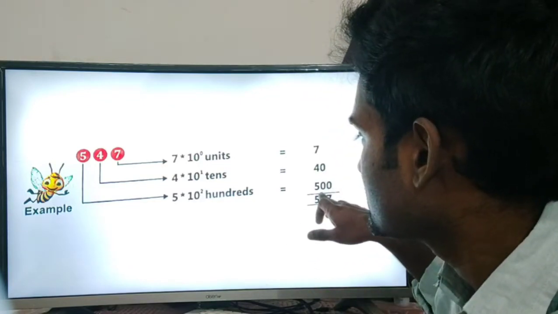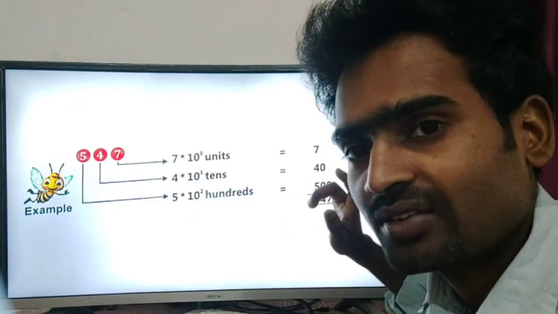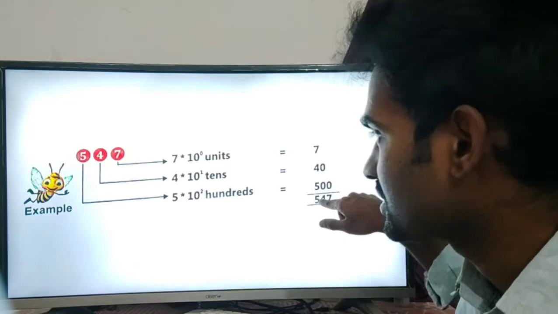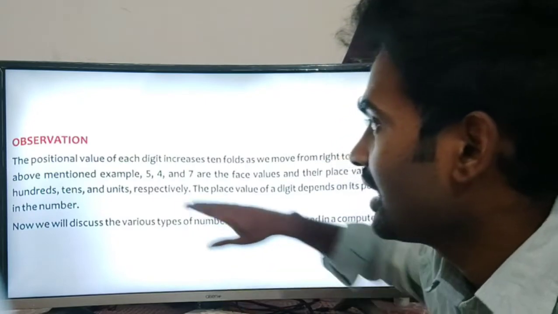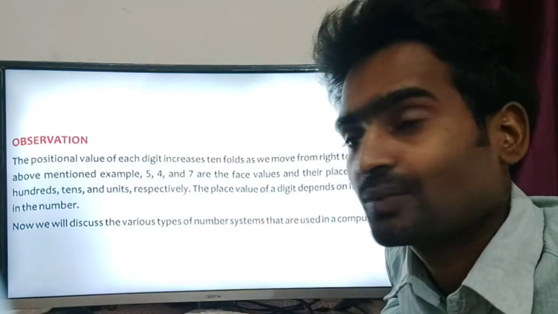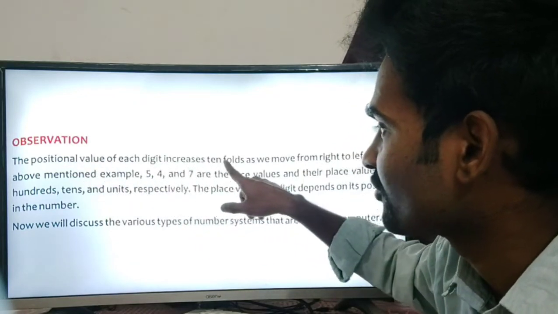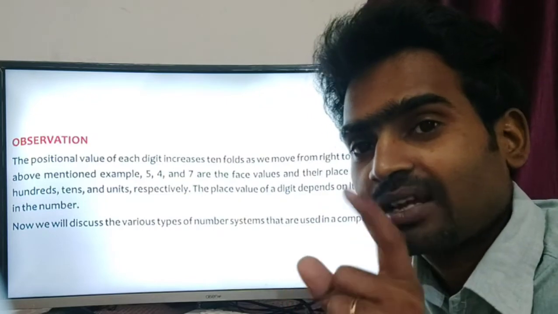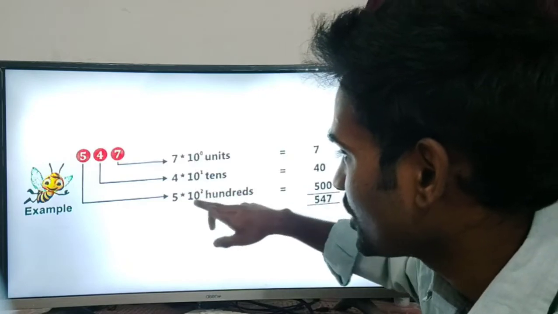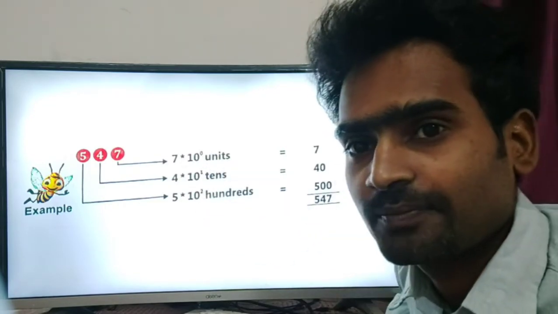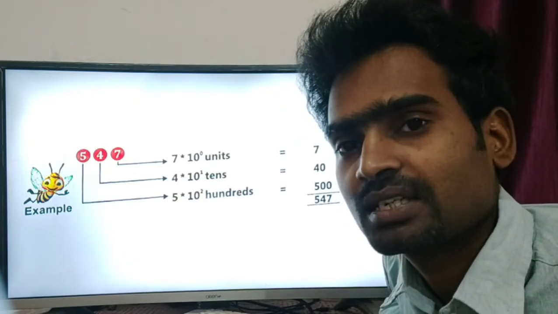And see here, we have changed it into decimal, and after converting also, when we calculate it, it becomes the same value as given here. Right? So, observation. Here, let's see what happens. The positional value of each digit increases 10 folds. As I was telling, 10 folds. Here, you can see the value is not changed. Everything is 10 folds only, not less than that or not more than that. Everything comes under 10 values.